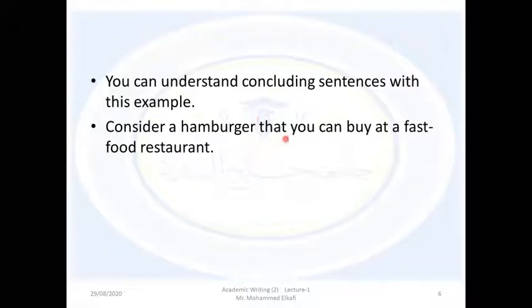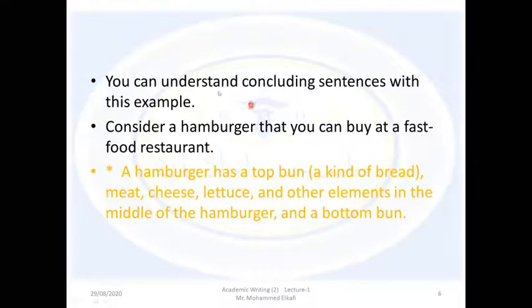Consider a hamburger that you can buy at a fast food restaurant. So he's talking about a sandwich, a hamburger sandwich. A hamburger has a top bun, something like bread, a kind of bread, and meat, cheese, lettuce, and other elements in the middle of the hamburger, and a bottom bun.